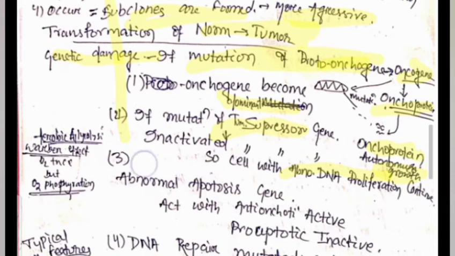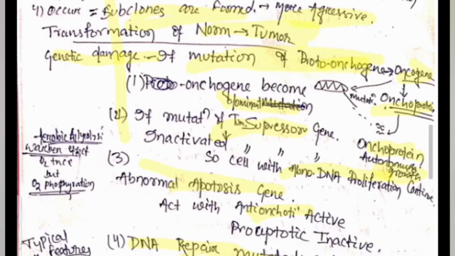Okay, if the anti-apoptotic gene becomes active and the pro-apoptotic gene becomes muted or inactive, then more and more cell growth will occur. Which cell growth occurs? Tumor cell growth, which leads to cell proliferation and to tumor or malignancy. Then lastly, the DNA repair gene is mutated. What happened? The abnormal DNA which is present cannot be repaired because this mutation occurs in the DRG. Now we have discussed how a normal cell became a tumor.